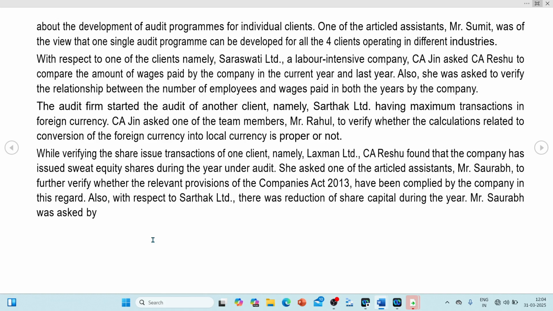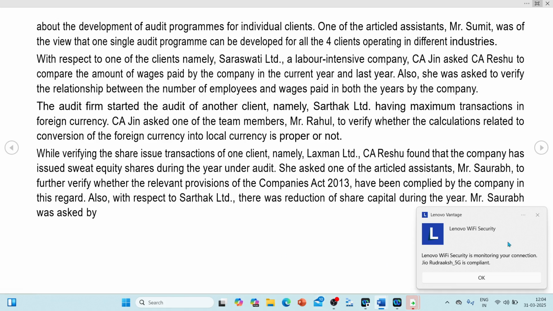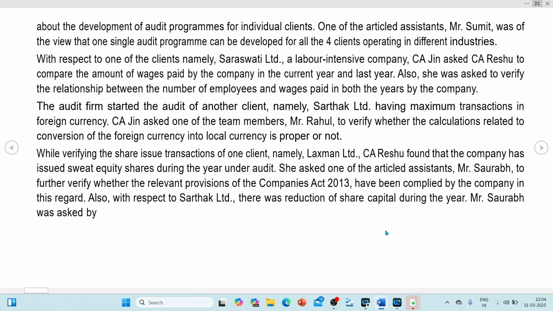With respect to one of the clients, namely Saraswati Limited, a labor intensive company, CA Jin asked CA Ratio to compare the amount of wages paid by the company in the current year and the last year. Also, she was asked to verify the relationship between the number of employees and the wages paid in both the years by the company.